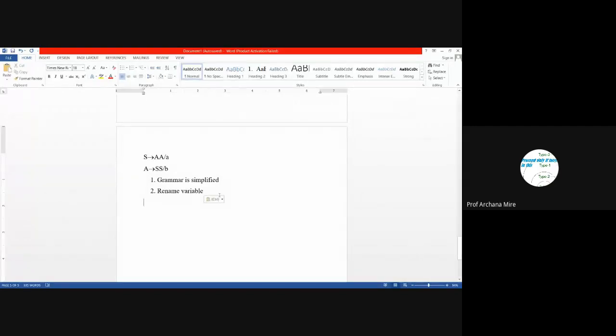So rename variable. So what we will do, we will replace this starting variable S with A1, and this non-terminal A, we will be replacing it with A2. And again here, there is a non-terminal A, which is already renamed as A2.